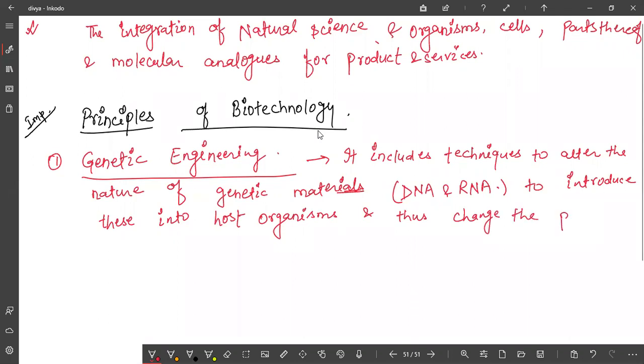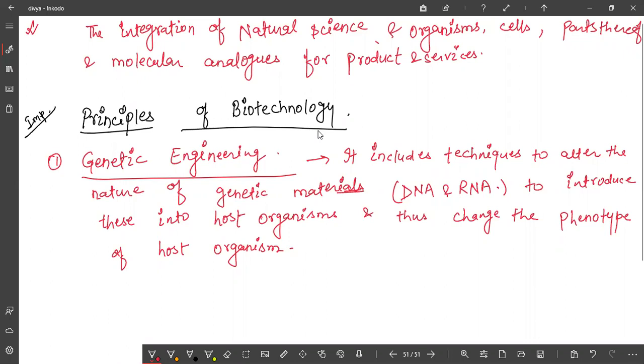Phenotype or genotype, do you know? What is phenotype? Morphological appearance will come under phenotype.